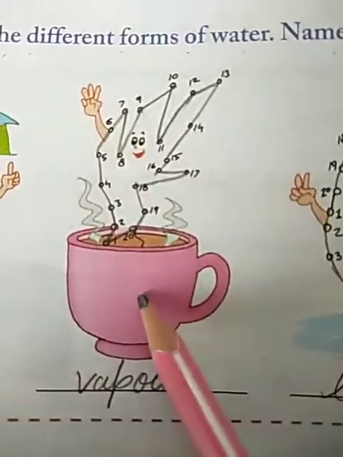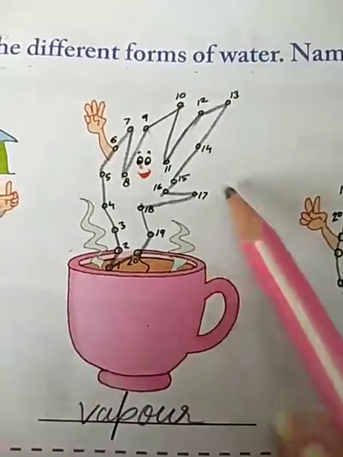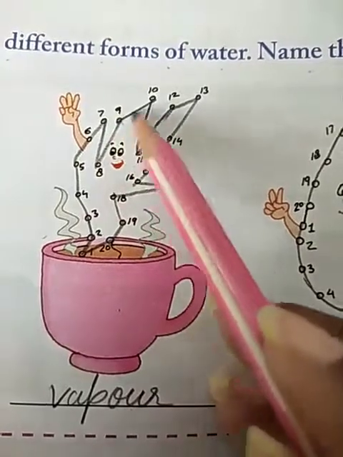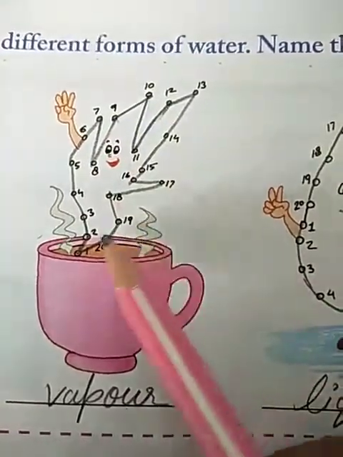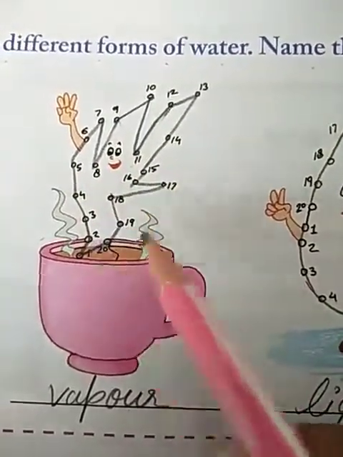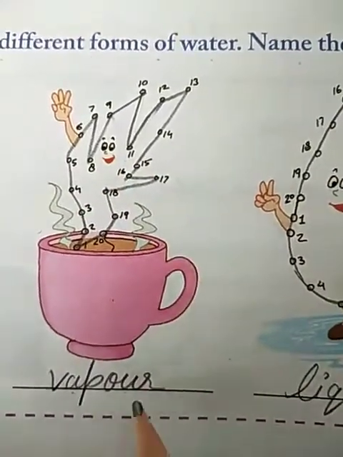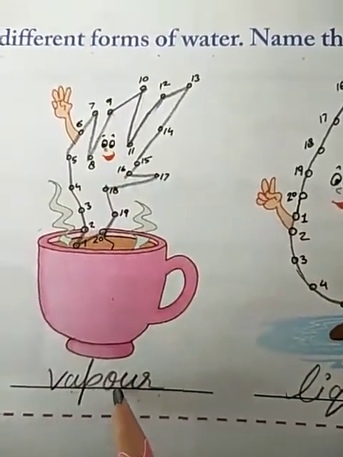Now in the second picture, this is a cup of tea. Now again join the dots according to the numbers. You will get this picture. This picture is of vapors, means some vapors are rising from this tea. So this is the vapor form. Write down VAPOR.